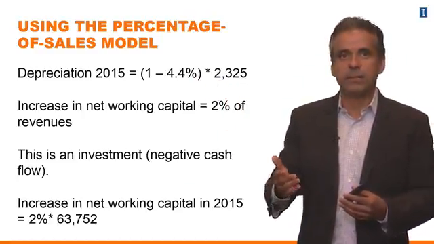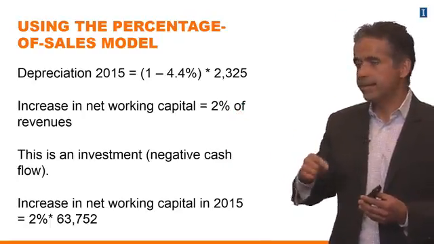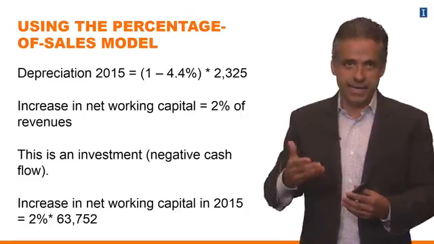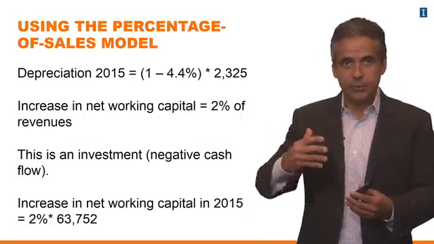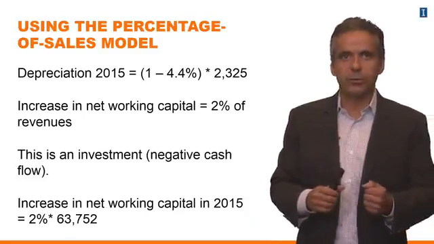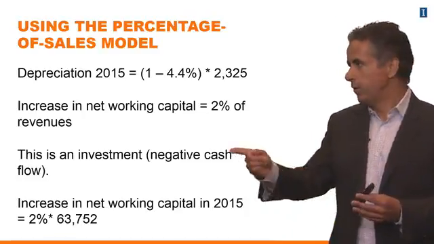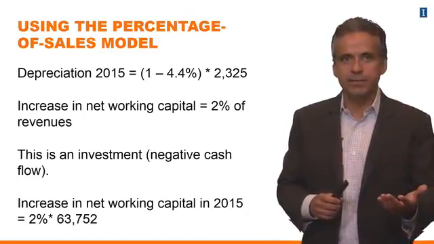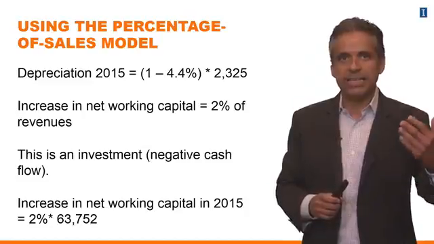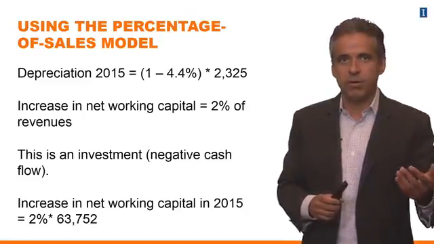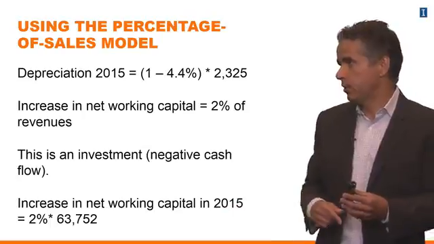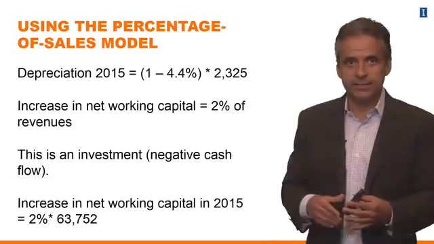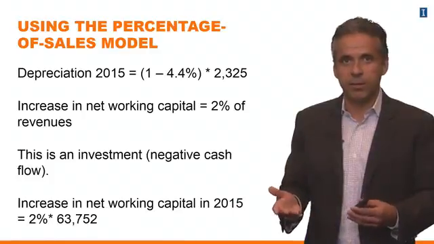Okay, so in terms of working capital, our assumption is that working capital is going to be 2% of revenues. And you might have learned this already or not. In any case, we are going to be talking about this in this module when we talk about working capital. We should think of working capital as an investment. Working capital is an investment in the business. This investment is going to generate a negative cash flow. So it's exactly like a capital expenditure. So there is an investment in net working capital that PepsiCo requires that is equal to 2% of revenues.